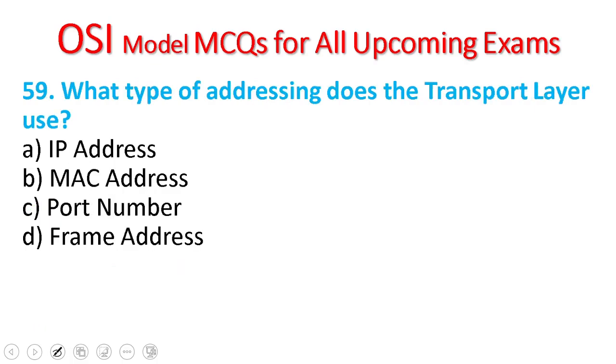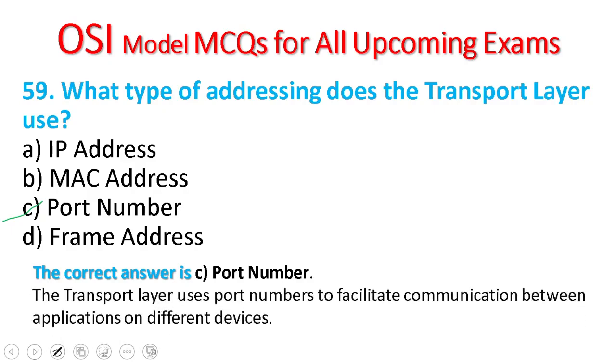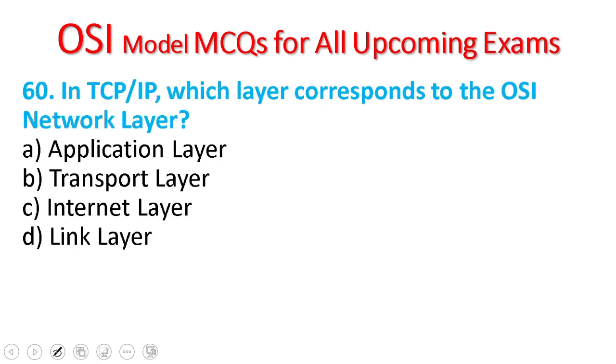59. What type of addressing does the transport layer use? IP addressing, MAC address, port number, frame address. The transport layer uses port number addressing, and port numbers facilitate communication between applications on different devices.